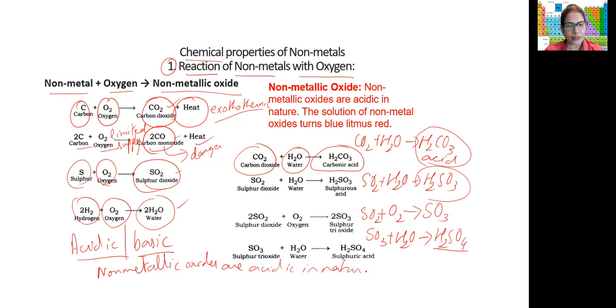So if you take the non-metallic oxides and test them with a blue litmus, they will turn red. So they are acidic in nature. They are not basic. That has been proved. Okay. Because when we dissolve these non-metallic oxides in water, they give the corresponding acids. So they are acidic in nature. So this was the first chemical property.